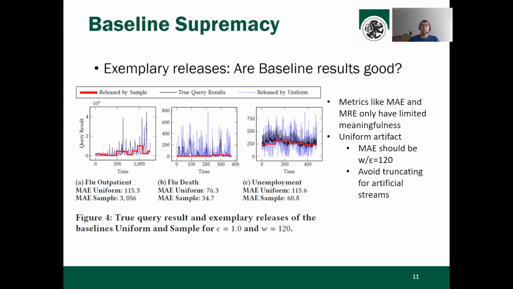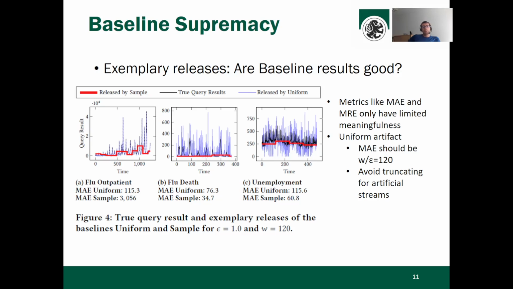We go more into the details in the paper, what they actually tell you, but here we see example releases for the three streams: flu outpatients, flu death, and unemployment. And I would say in part A of the figure, the error values represent quite well how good the private releases mimic the original stream. We see, for instance, that the release of uniform is quite the same as the original true results, but the release of sample actually does not feature the seasonal structure at all.